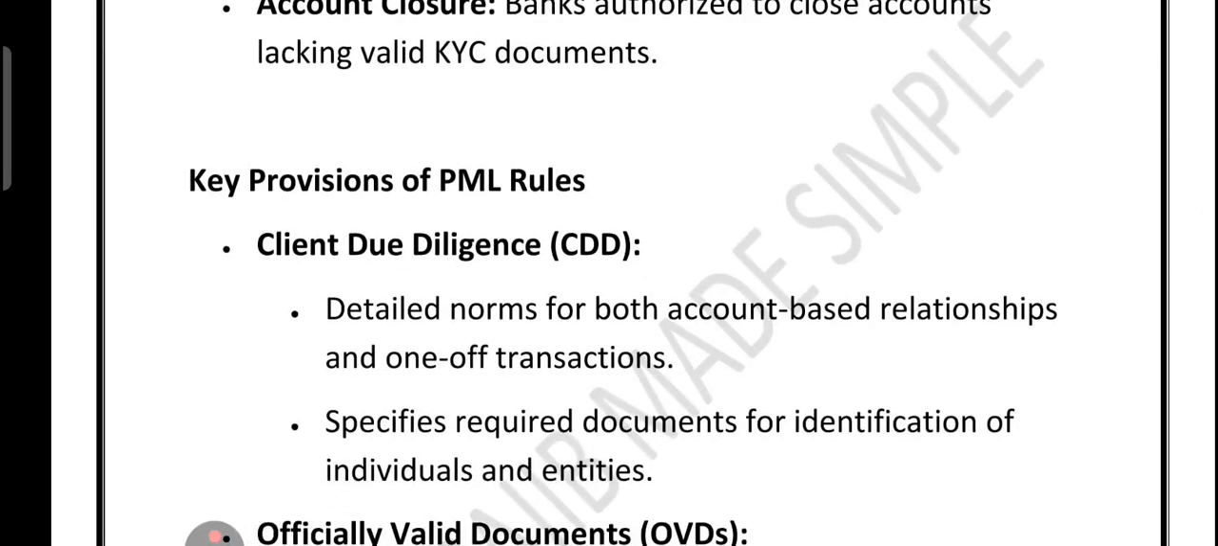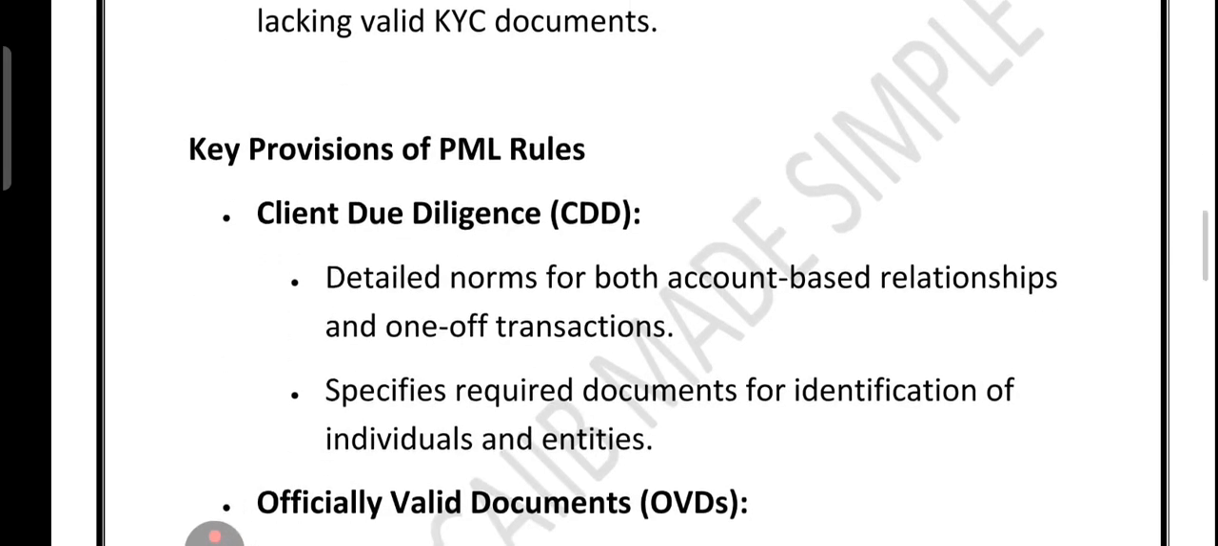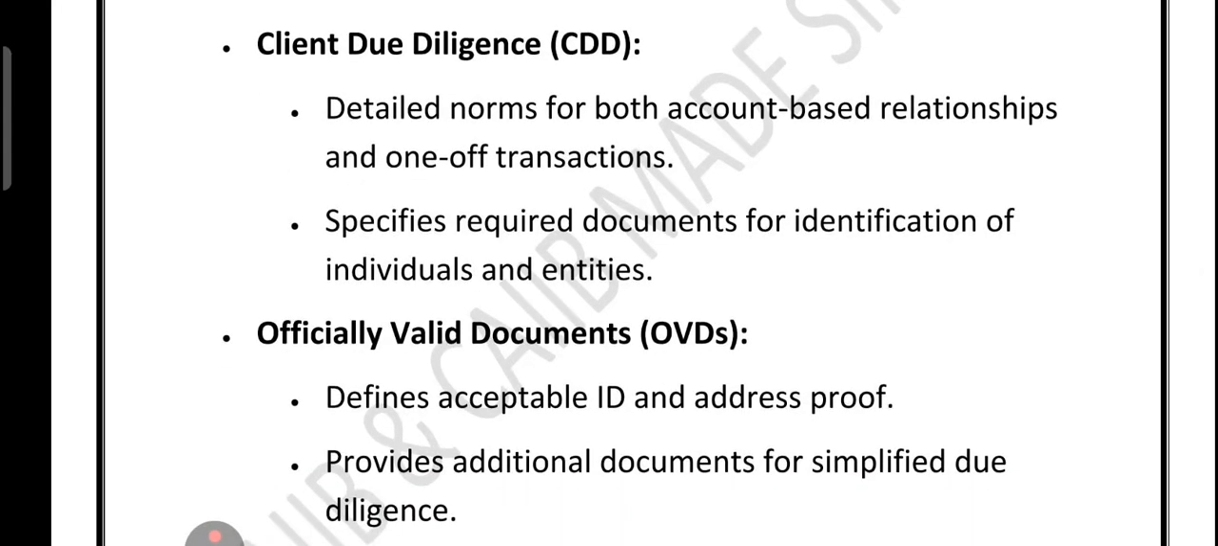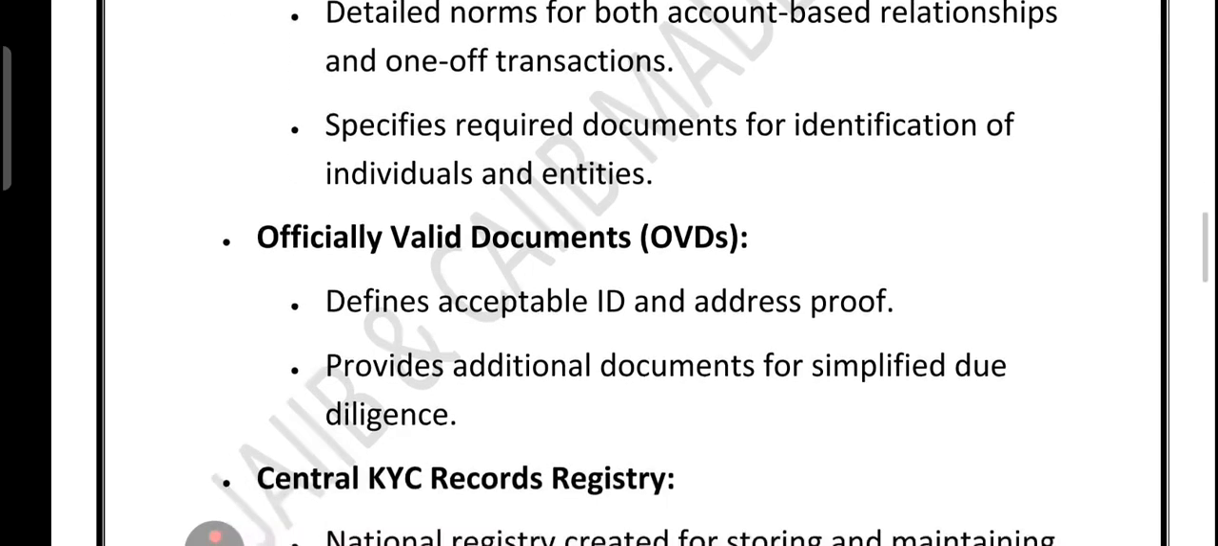Now friends, let's talk about the key provisions under the PML Rules. The first is called CDD, customer due diligence. This simply means banks and financial institutions must carefully verify the identity of their customers. Whether it is for opening an account or even for a single transaction, the rule clearly mentions what documents are needed for individuals and for companies.